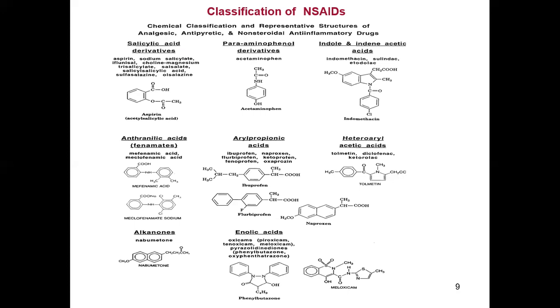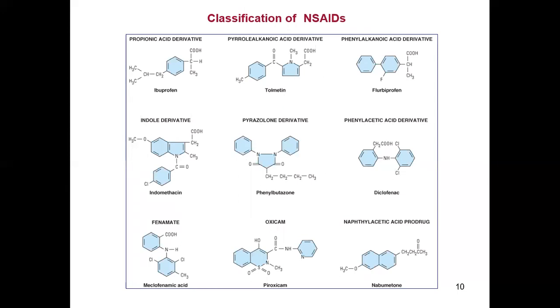Next is the heteroaryl acetic acid. In this, diclofenac and ketorolac are the drugs which come in this class. Next is the enolic acid. In this, phenylbutazone and oxicams, piroxicam, these are the drugs which come under enolic acid derivatives. These are the structures of the different NSAIDs.